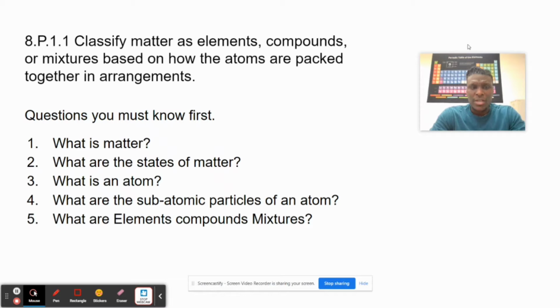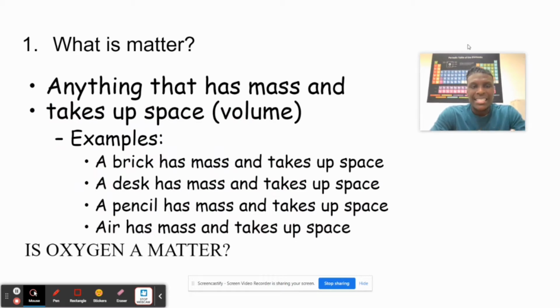All right? So let's begin. So these are the questions. So let's go to question number 1. What is matter? Matter is anything that has mass and takes up space. So, in other words, matter is everything on earth, because everything on earth has mass and it takes up space, right? Everything on earth is classified as matter because it has mass and it takes up space.